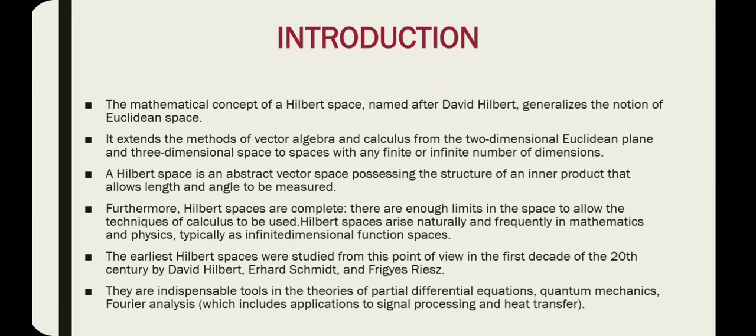The mathematical concept of Hilbert space, named after David Hilbert, generalizes the notion of Euclidean space. Here the Euclidean space is nothing but two-dimensional or three-dimensional space. So it is an example of two-dimensional, three-dimensional space. It extends the methods of vector algebra and calculus from the two-dimensional Euclidean plane and three-dimensional space to spaces